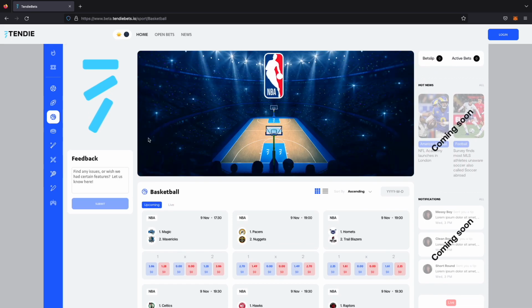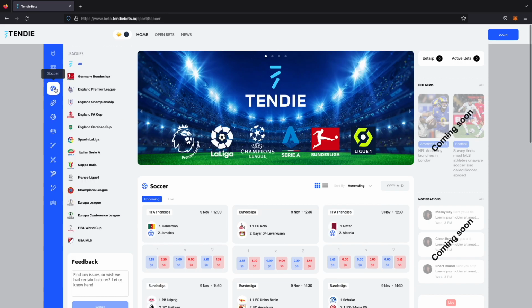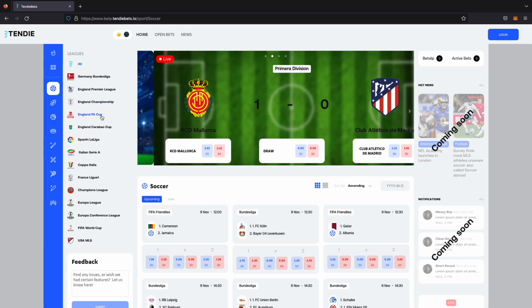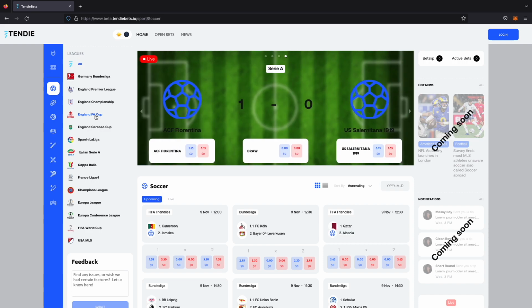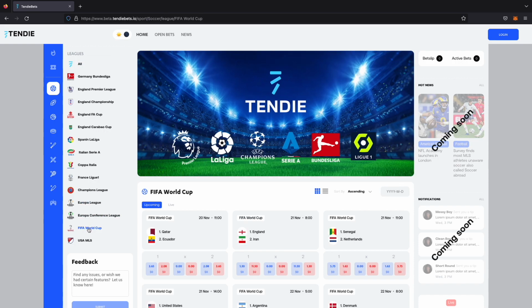Yeah, so we have our sports here, and for most of the sports, we're showing you just one league, the most popular league. There's just not enough interest in some of the smaller leagues for some of these sports. Of course, we have a sport like soccer, or football if you're not American, and we did break this down by league because there's a lot of popular leagues around the world. And we have FIFA World Cup as a category as well. Any major event or cup or tournament, you'll probably see it here, and if not, let us know. We love hearing from the community. We love changing things up to make things more attractive to you guys as a tool to use daily.